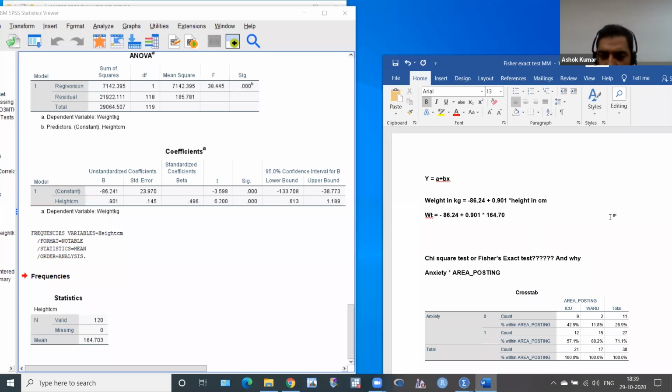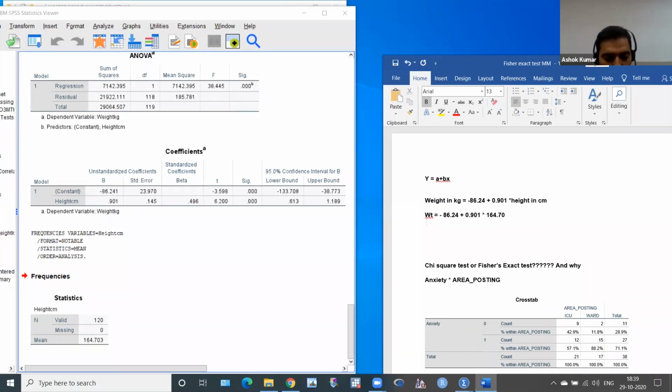If I take it as 1, the calculation will be easy. So what will be the weight? You can see here 164.70 minus 86.24. So you have to calculate the weight.